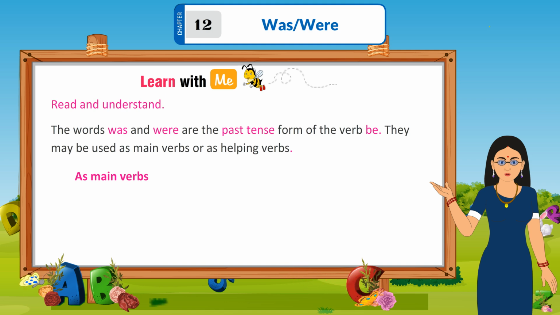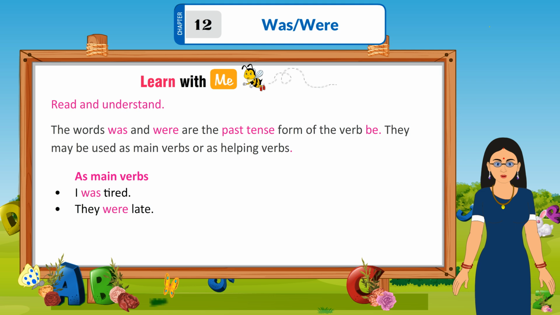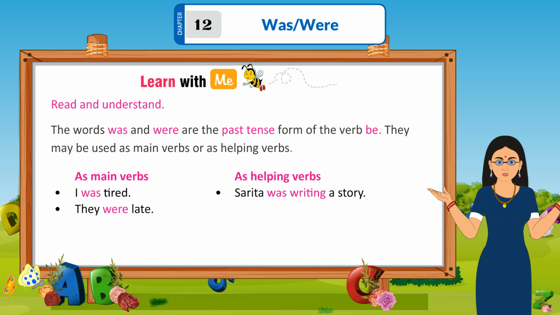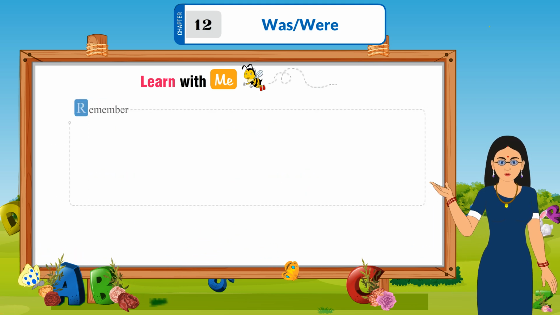As main verbs: I was tired. They were late. As helping verbs: Sarita was writing a story. They were going to a party.